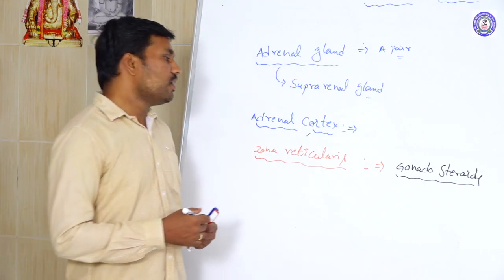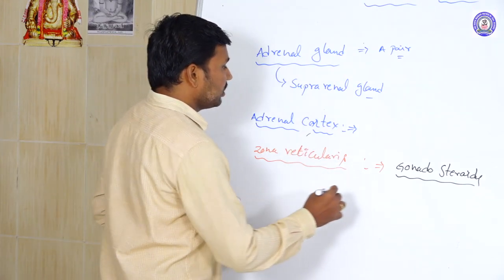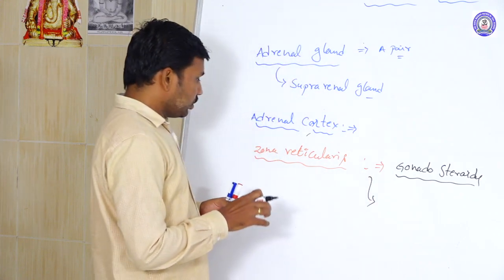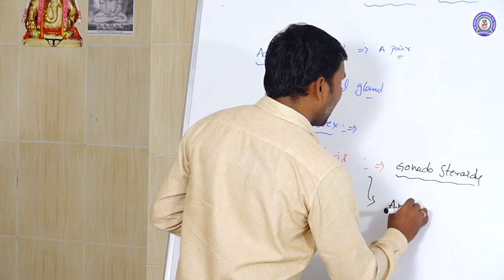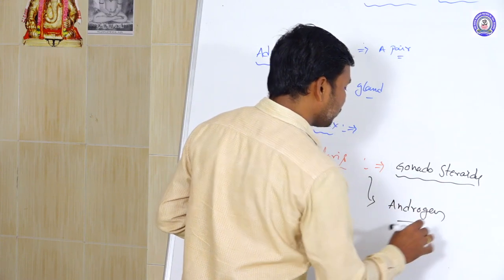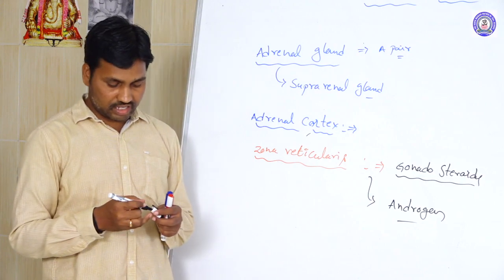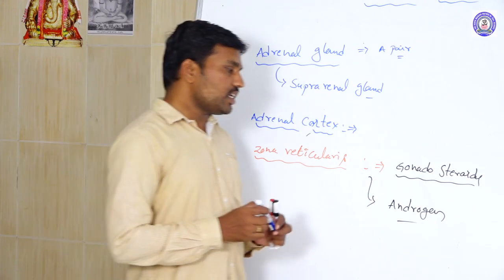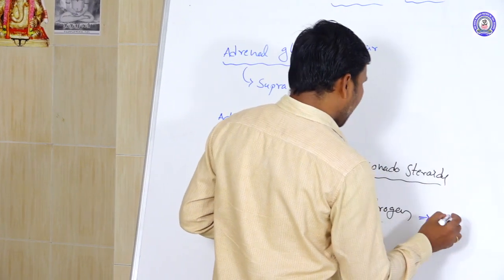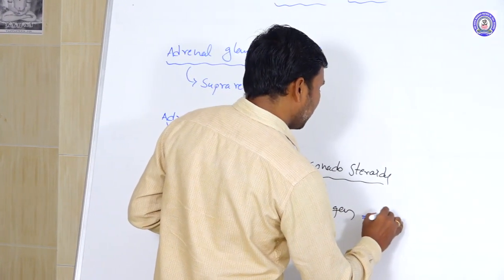Generally the zona reticularis produces androgen. Androgen is produced here.